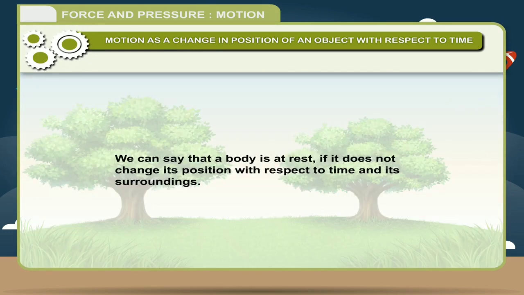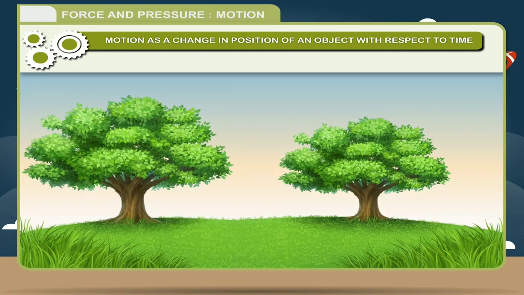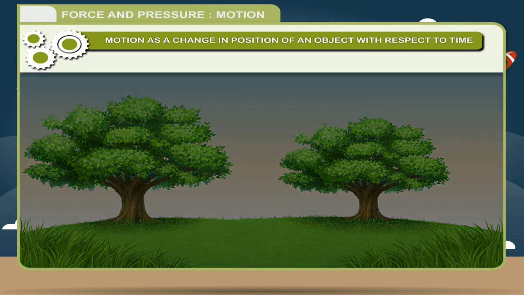We can say that a body is at rest if it does not change its position with respect to time and its surroundings. Example, a standing tree remains fixed in its place if you see at different time intervals. So, it is said to be at rest.